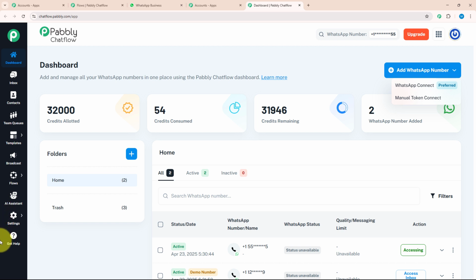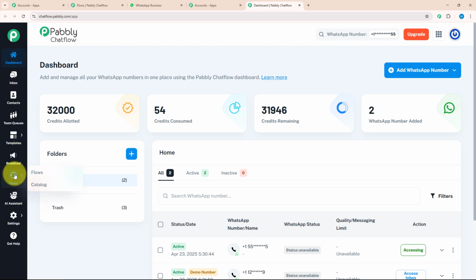Let's see each feature individually. Below dashboard, there is the inbox option where you can manage chats without opening WhatsApp separately. After inbox, there is the contact option where you can create a new contact and manage it according to your requirement. After that, there is the team queue section where you can assign different tasks to different team members. After that, we have the template section where you can create customized templates. Below that, there is the broadcast section where you can send mass messages to a bulk of customers with a customized template.